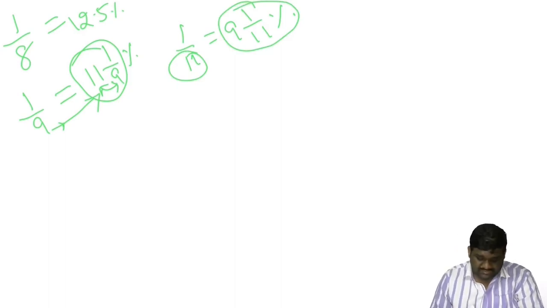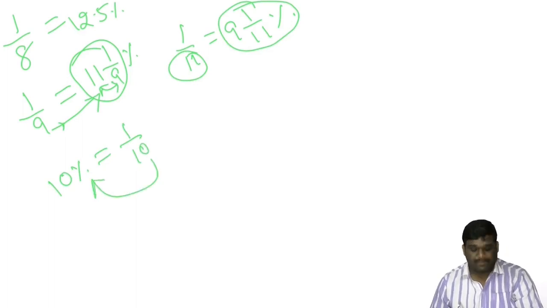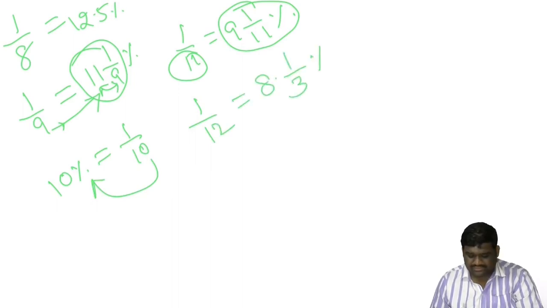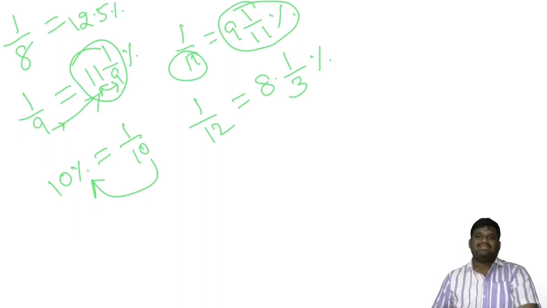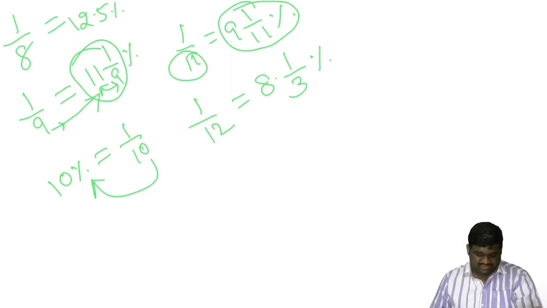And now coming to 10%. As you know, 1 by 10 is nothing but 10%. 1 by 12 is 8.33%, or 8 1 by 3%. So these are all the important percentages which you need to remember to answer all the questions.